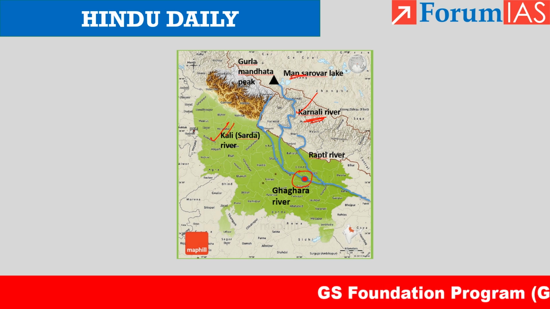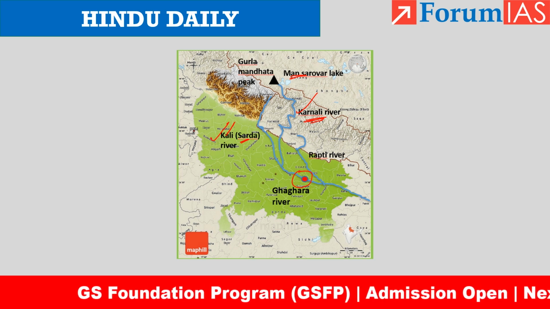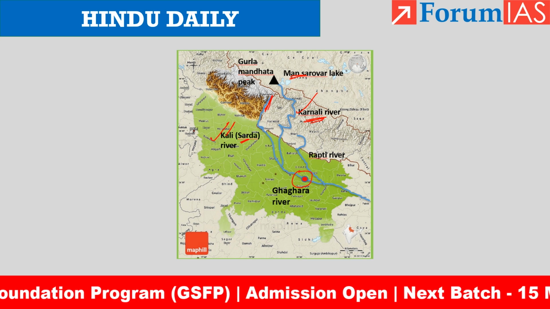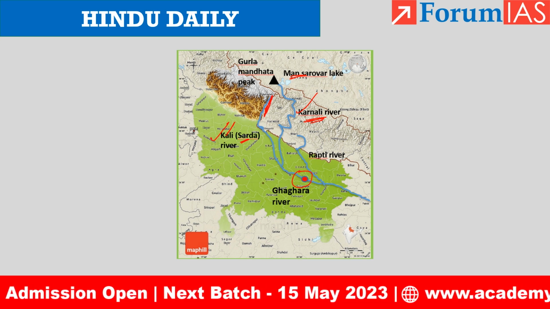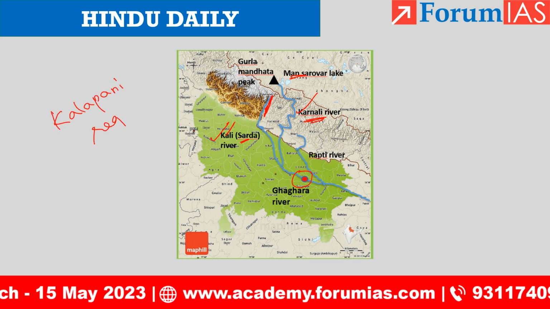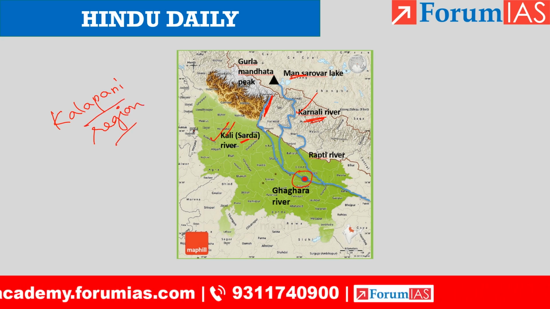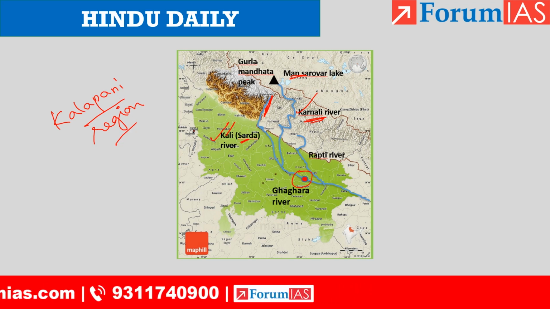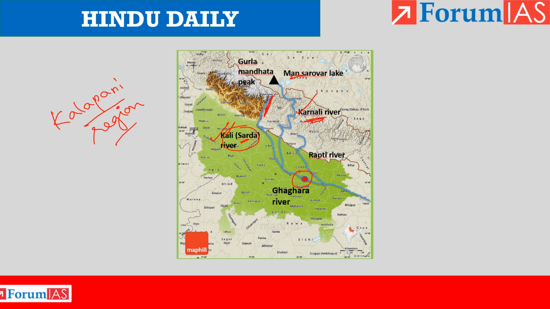And another river, that is Kali river, which is also called the Sarda river, it originates from India-Nepal border, and because of this there has been border disputes in the past in the Kalapani region. Okay, so this Kali river or Sarda river is used to demarcate the border between India and Nepal. So with respect to river, this Kali river is important. Kali and Karnali combine to form the Ghagra river.